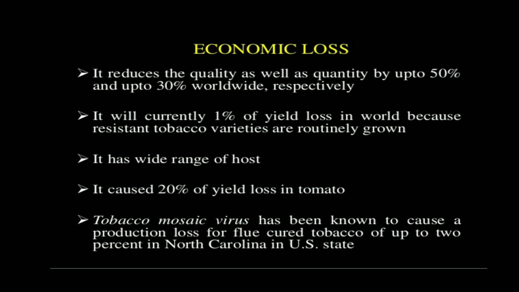It causes 20% yield loss in tomato also. So it does not attack only tobacco but also causes the disease on tomato, and thus it causes 20% yield loss all over the world. Tobacco mosaic virus has been known to cause a production loss for flue cured tobacco of up to 2% in North Carolina in the United States. So this is about the economic loss.